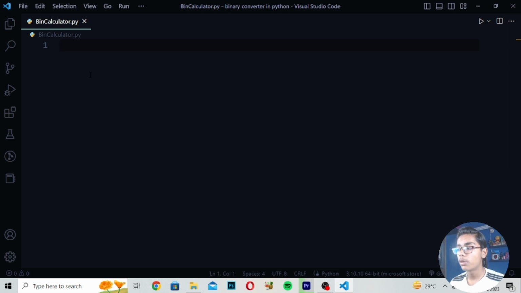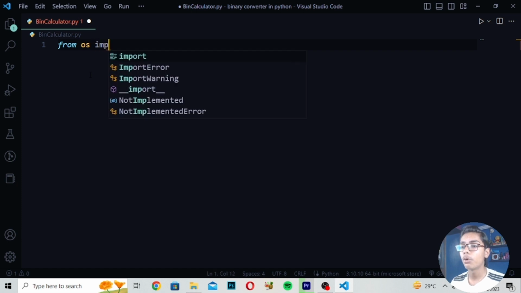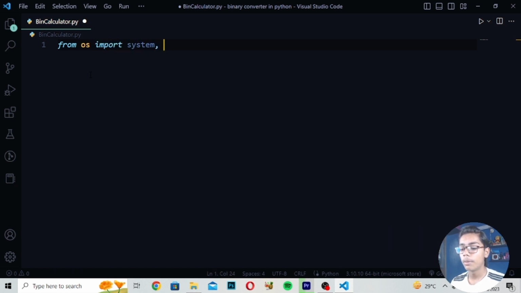Now we have to import some things in Python. First of all, I will be writing from os, or you can import os as well, but we are writing from os because from os we will be importing system and name. So from os we have to import system, name, like this. Here you can see we have imported two things from os, which are system and name. You can install this library from the terminal if you want, but if you are using a new version of Python you will already have it. I have it, so I don't need to install it, but you can install it using pip in Python.